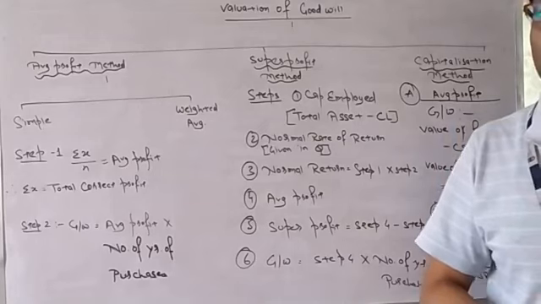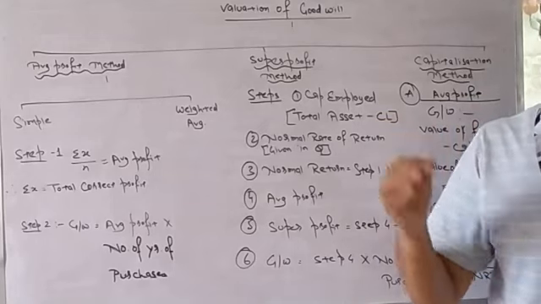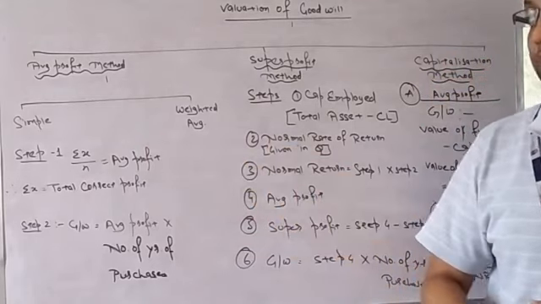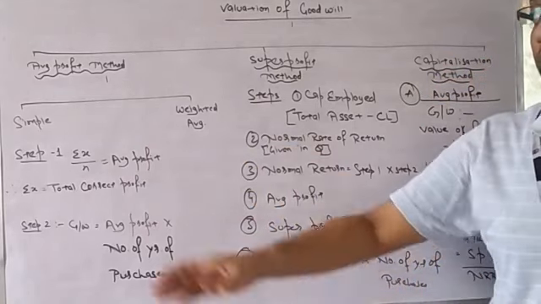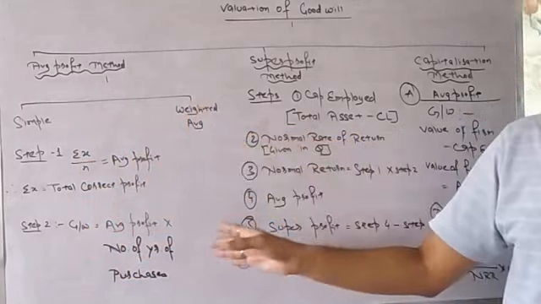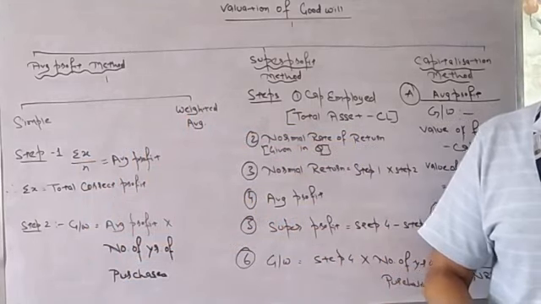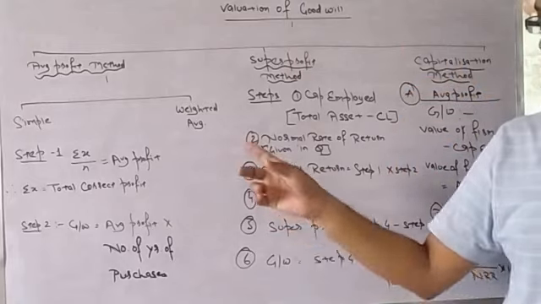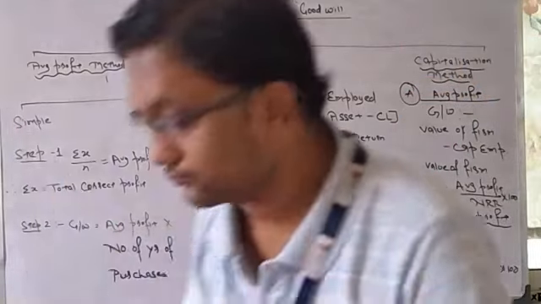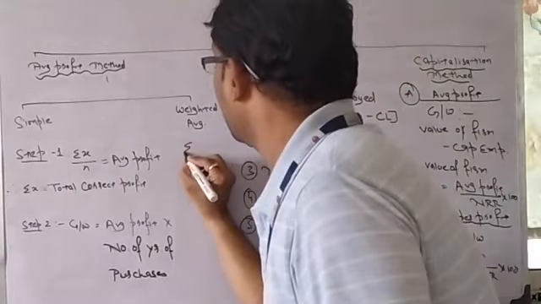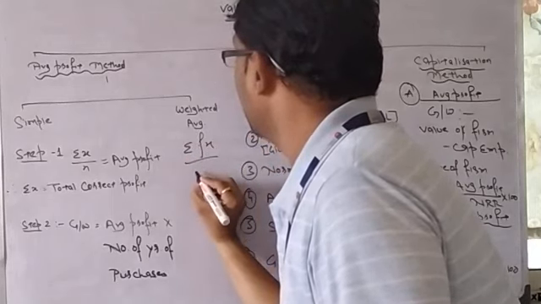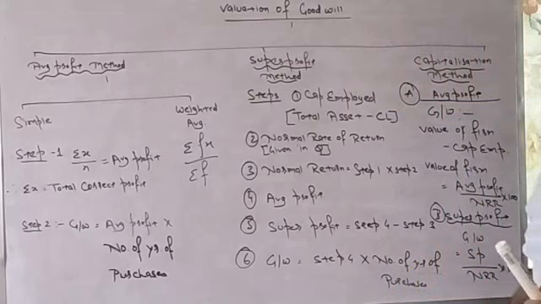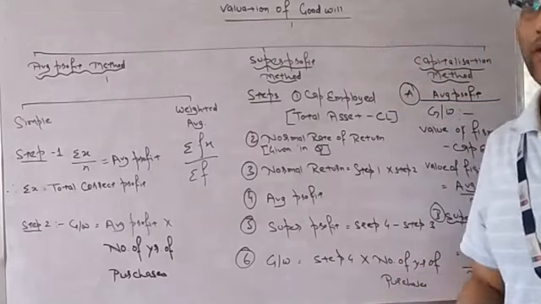This is nothing but the mean we have learned in the statistics part, in the central tendency chapter, where we learned mean, median, mode. That mean is the logic behind it. Simple mean, weighted mean. So the formula will be like that only: summation of x by n, and summation of fx by summation of f. Yes, exactly the mean logic is here.